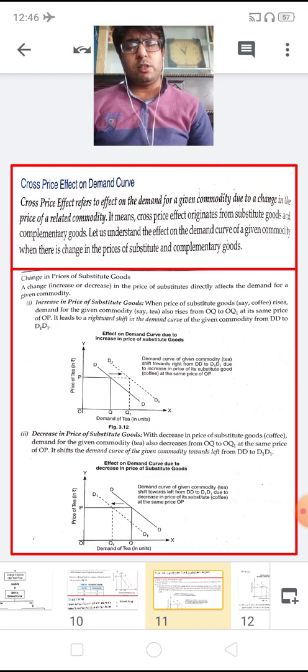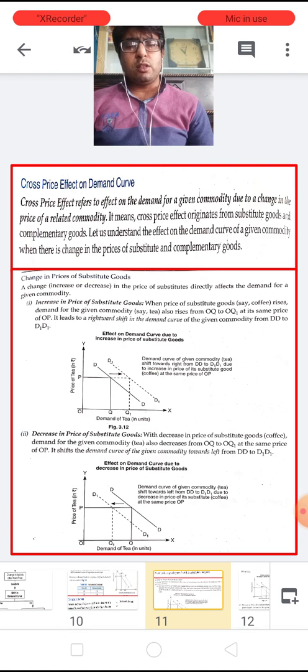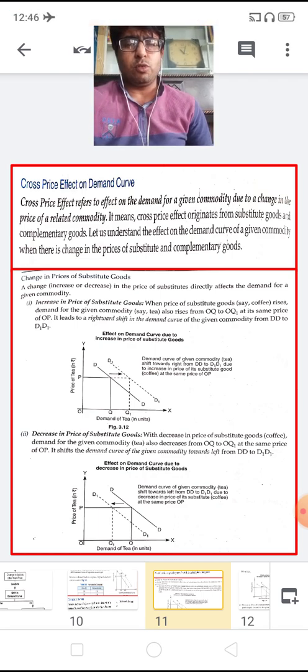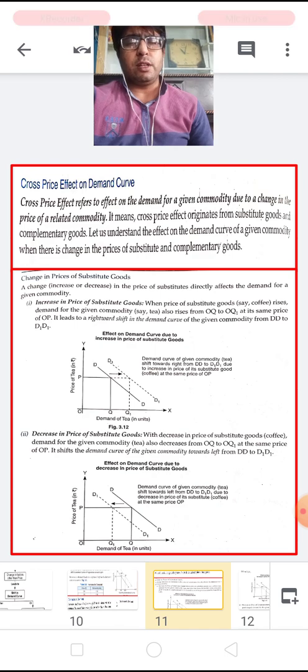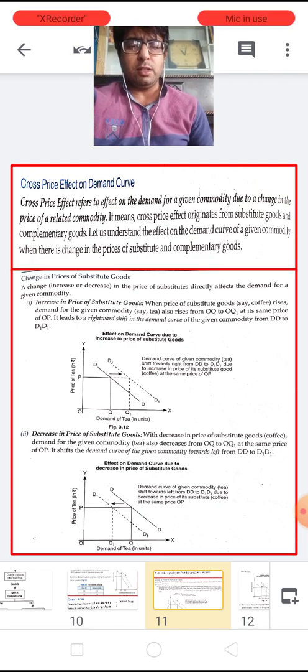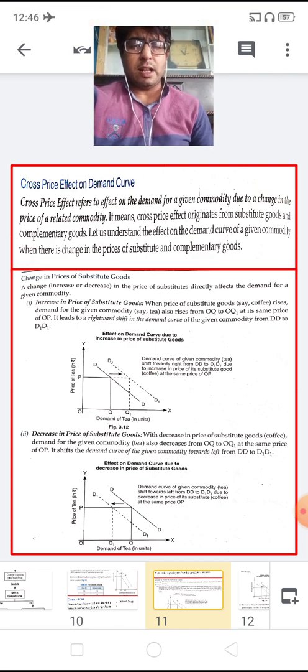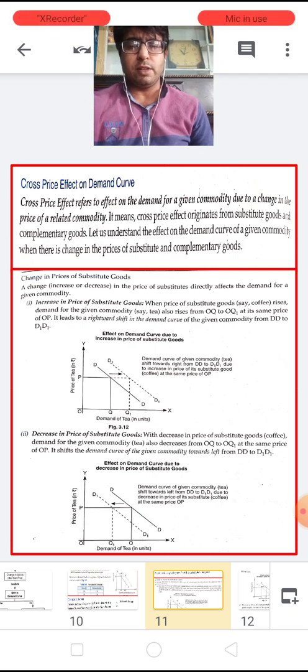Now, what are substitute goods? Substitute goods are those goods which can be used in place of one another to satisfy human wants. Suppose there are two goods, tea and coffee, then these goods will be considered as substitute goods for one another.